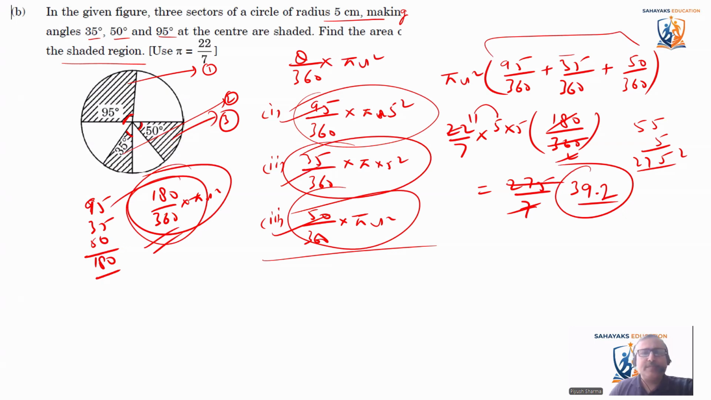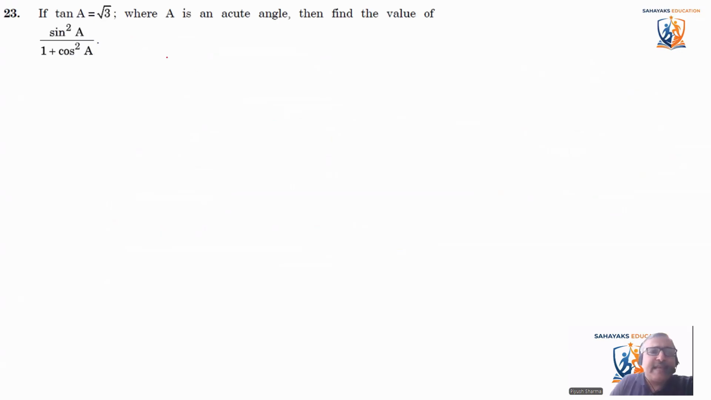Okay, coming to next question. It says if tan A is equal to root 3. So what should be the value of A? So we know that tan 60 is equal to root 3.